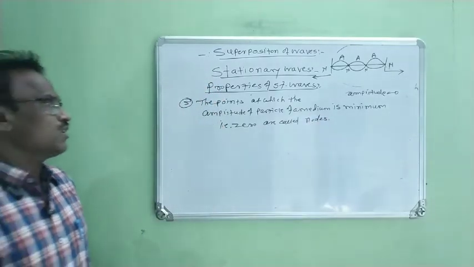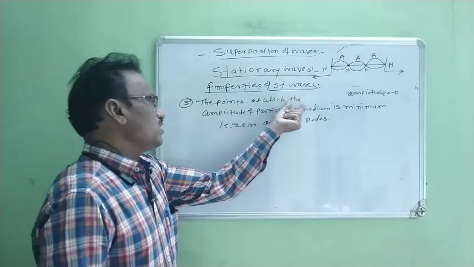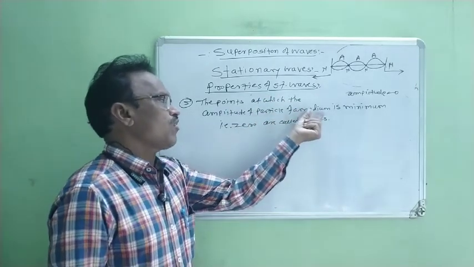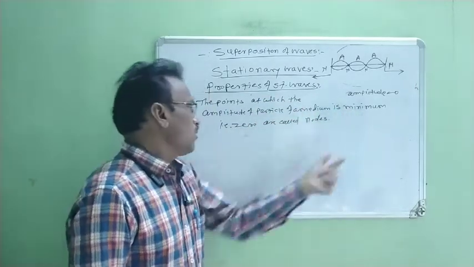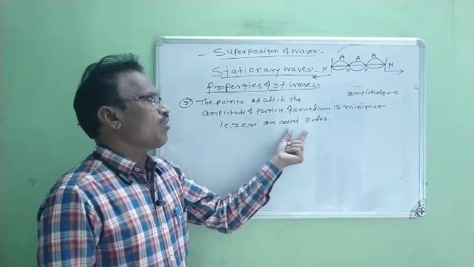What is the next property? The points at which the amplitude of particles of a medium is minimum, that is 0, are called nodes.